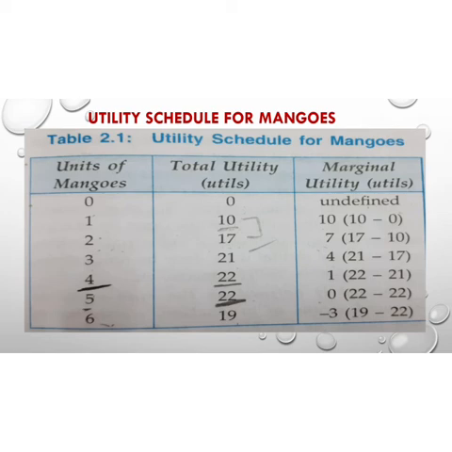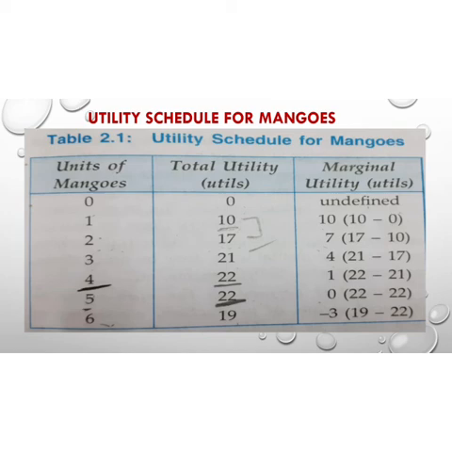As you can see in the schedule, when I consume the fourth unit, I got a total utility of 22. It means it is the stage where I was fully satisfied, and if I consume the fifth mango, the utility will remain the same, that is 22. Now after full satisfaction, if I still consume more mangoes, then my utility will go down.